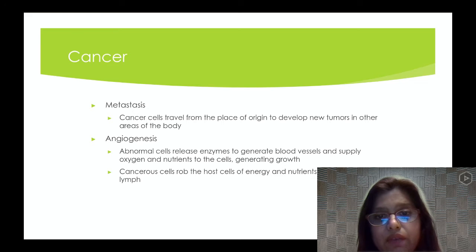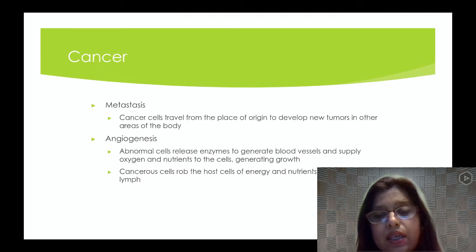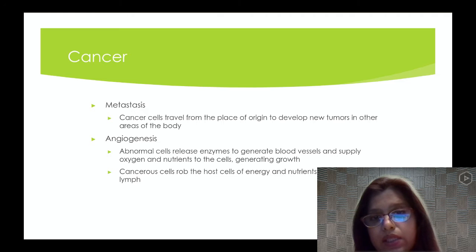So cancer cells travel from the place of origin to develop new tumors in other areas of the body. Angiogenesis. Now, angiogenesis is when abnormal cells release enzymes to generate blood vessels and supply oxygen and nutrients to the cells, generating growth. So angiogenesis is new blood vessel formation. And cancer cells rob the host cells of energy and nutrients and block the normal lymph nodes.